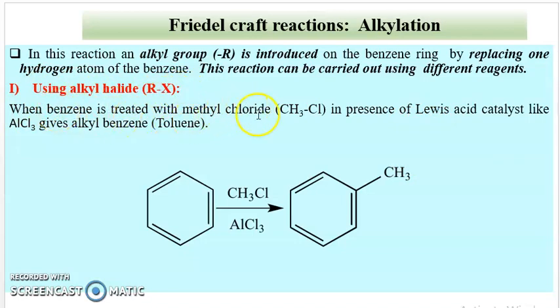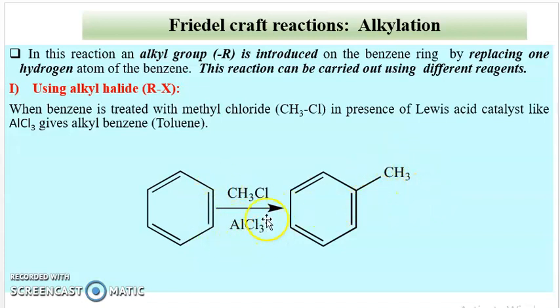When benzene is treated with methyl chloride or any alkyl halide in the presence of a Lewis acid catalyst like AlCl3, aluminum trichloride, it gives alkyl benzene. In the reaction of benzene with methyl chloride and Lewis acid as a catalyst, we get methylbenzene, or the common name of this is toluene. This is the Friedel-Crafts alkylation reaction.